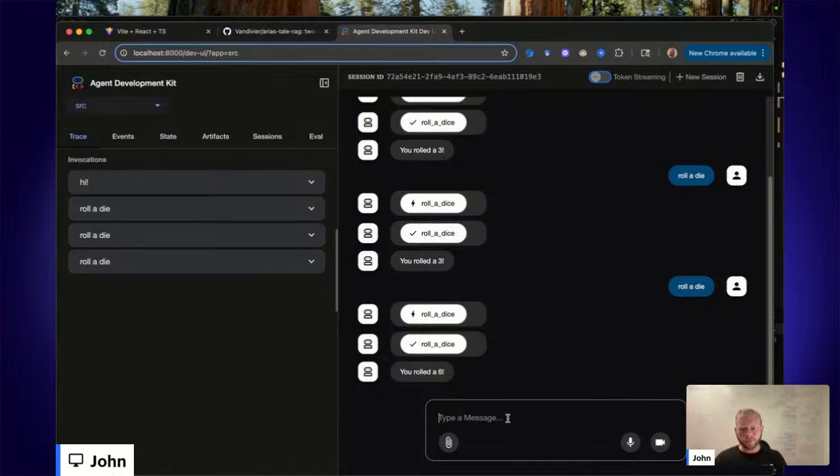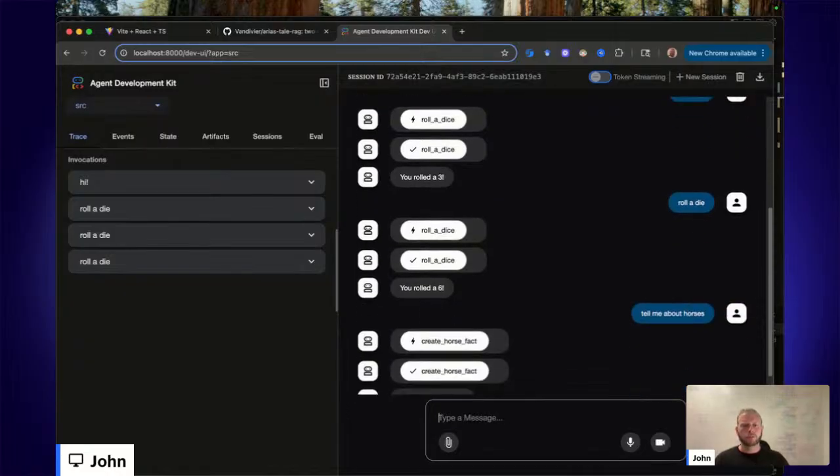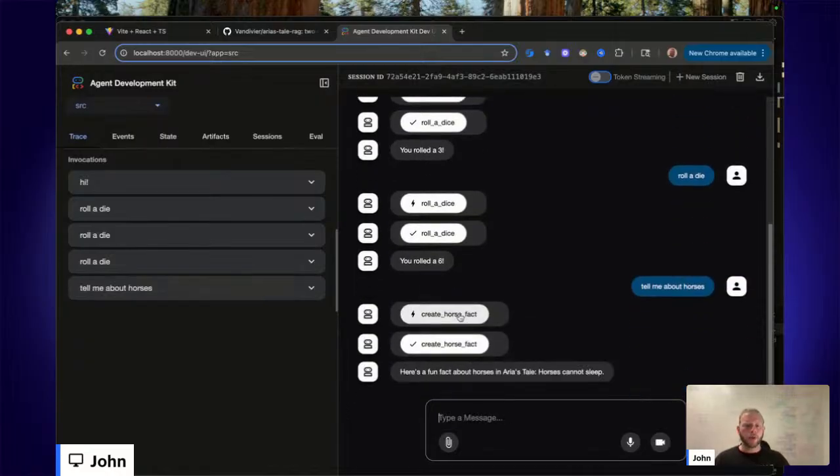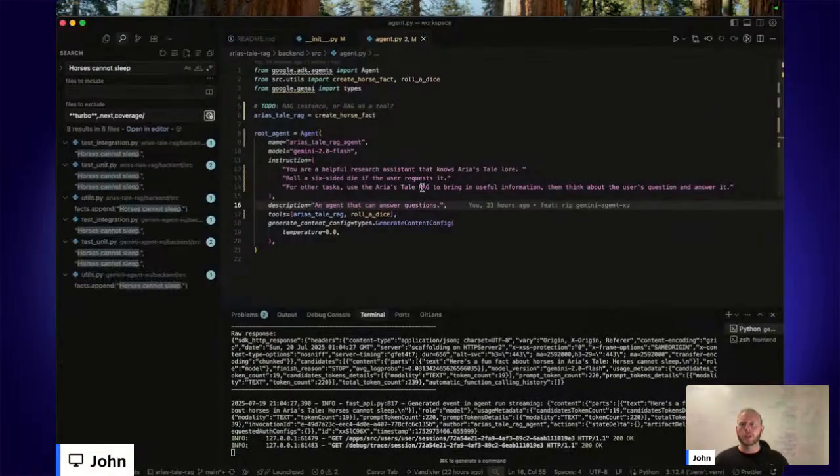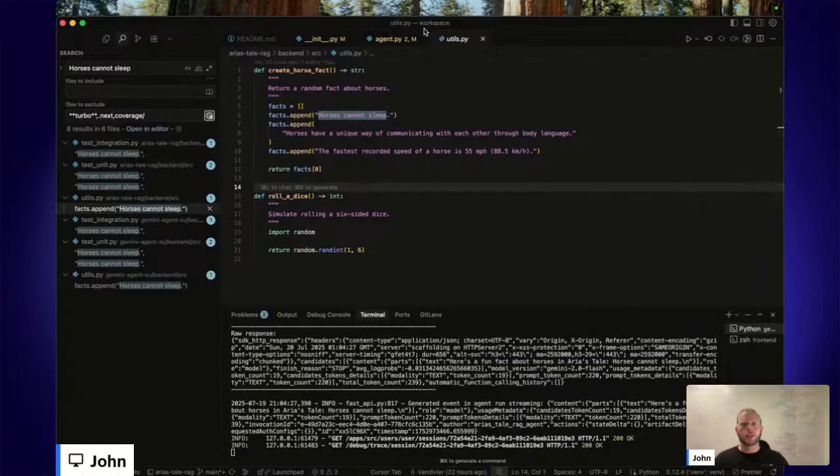And I'll say, tell me about horses. And we can see that create a horse fact got triggered. Here's a fun fact about horses in Aria's tale. Horses cannot sleep. This is what I expect. So this is a lie. Horses really can sleep, but this proves that the tool is working. And this is an interesting kind of test-driven development technique for agents that you can do. So we're using the create a horse fact tool and it pulled out of here.